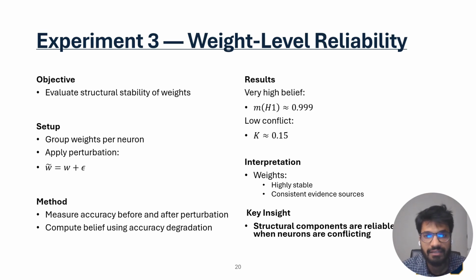The third experiment evaluates the structural reliability of weights. Weights are grouped per neuron and small perturbations are applied to them. Then the accuracy before and after perturbation is compared. The result shows very high belief and low conflict. This means that the weight structures remain relatively stable even when a small noise is introduced. The important finding is that weights behave as a more consistent evidence source compared to neuron activation.